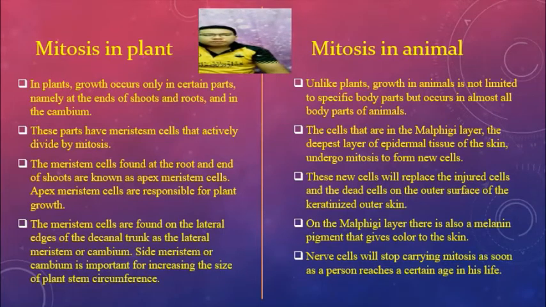The meristem cells found on the lateral edge of the trunk are known as the lateral meristem or cambium. Side meristem or cambium is important for increasing the size or circumference of the plant stem.